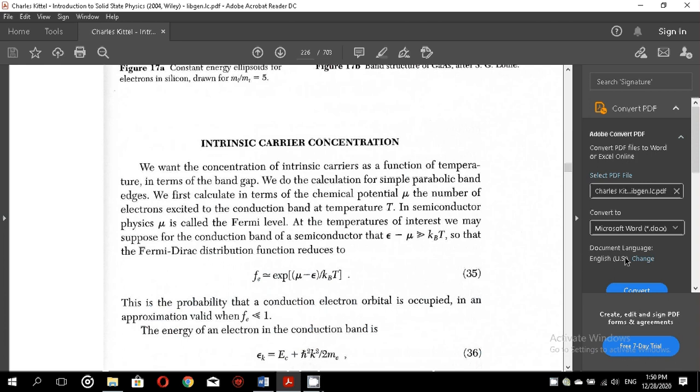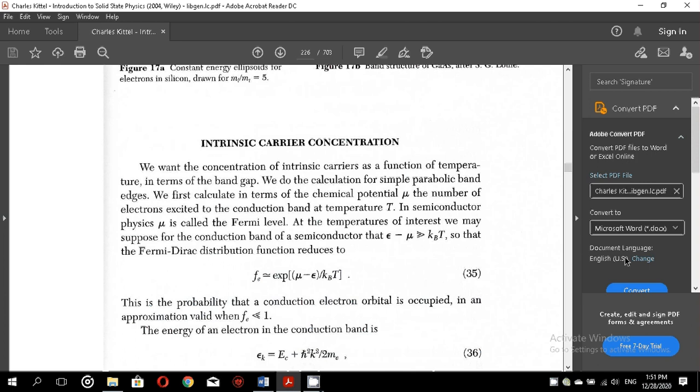So the conductivity contributed by the electrons and the holes in such pure solids is known as the intrinsic carrier conductivity.